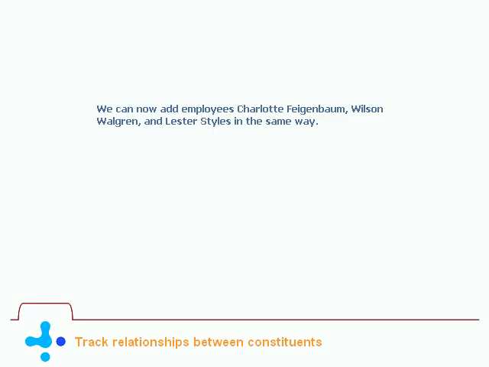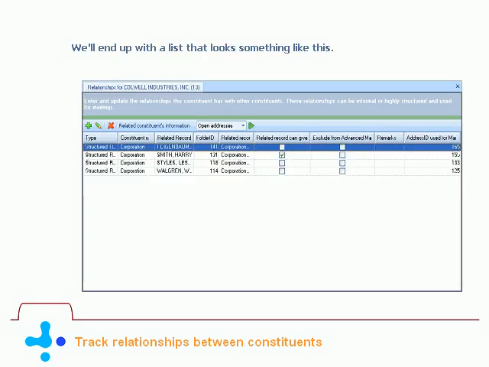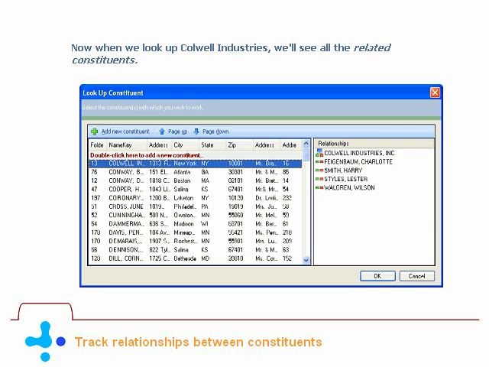We can now add employees Charlotte Feigenbaum, Wilson Walgren, and Lester Stiles in the same way. We'll end up with a list that looks something like this. Now, when we look up Caldwell Industries, we'll see all the related constituents.